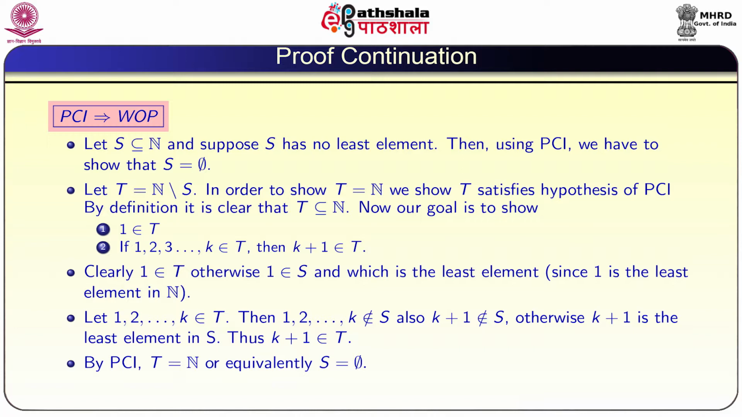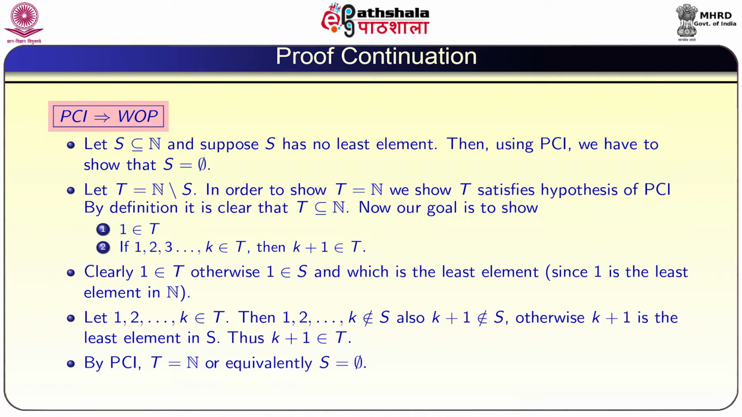Now, let us assume that 1, 2 up to k belongs to T. Then obviously 1, 2 up to k does not belong to S. Again, this is by definition of T. Now, we claim that k plus 1 does not belong to S. What happens if k plus 1 belongs to S? If k plus 1 is in S, since 1, 2, 3 and so on up to k does not belong to S, then k plus 1 becomes the least element in S. So, k plus 1 does not belong to S. So, k plus 1 belongs to T.